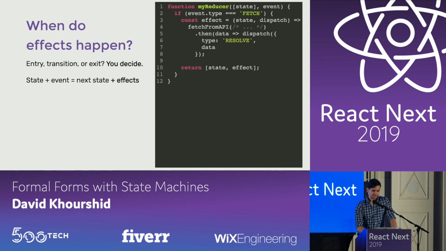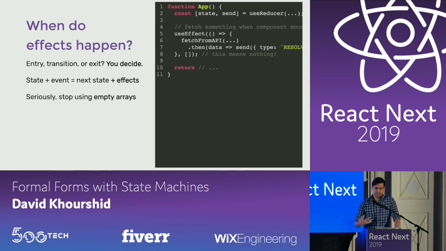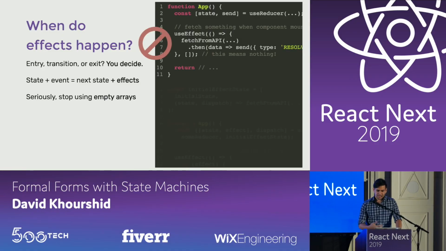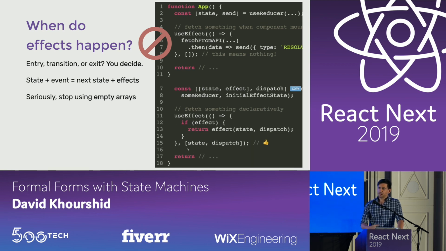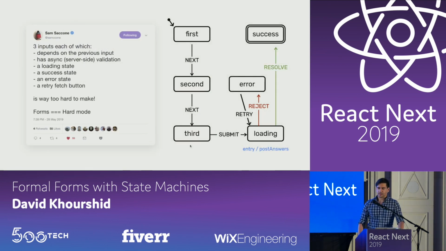And so this helps get rid of this whole idea that a lot of us use, like this empty array to signify effects that should only run once on component did mount, but it's an anti-pattern that we've accepted, and it's not really the best idea. So instead, we could base every single state change and every single effect on those state changes, which is a better idea. So let's go back to the original problem.